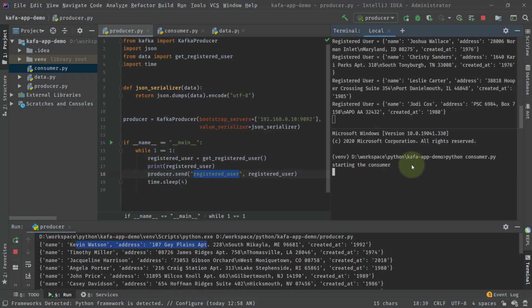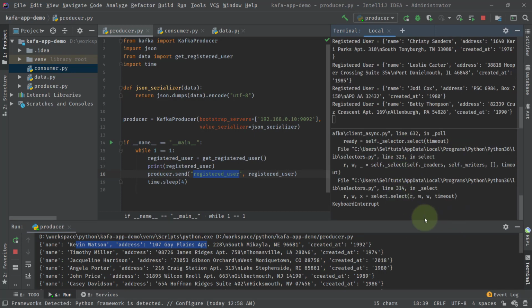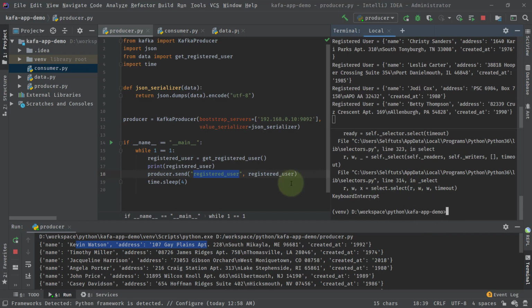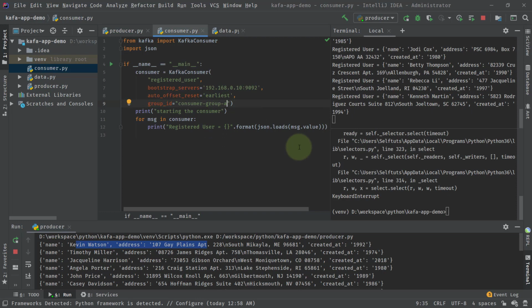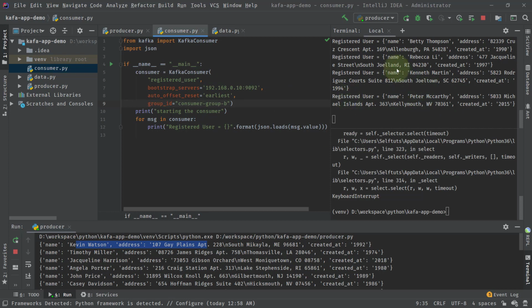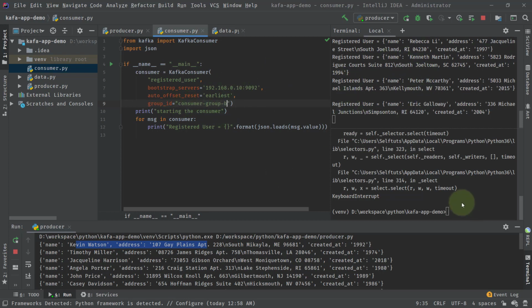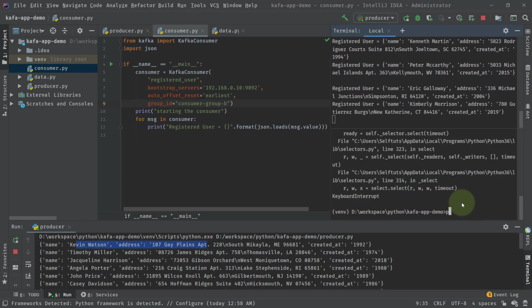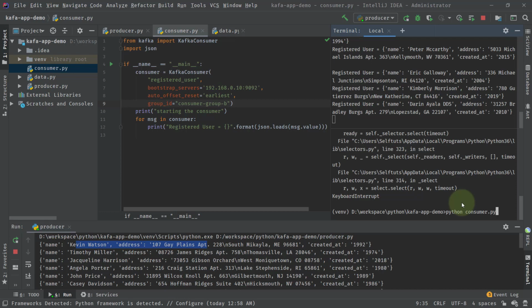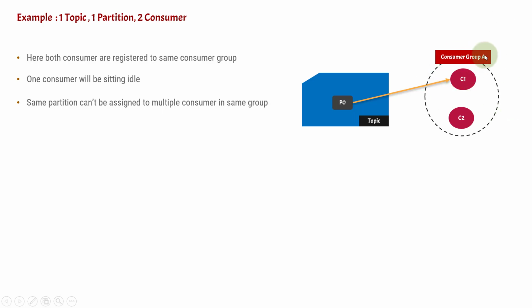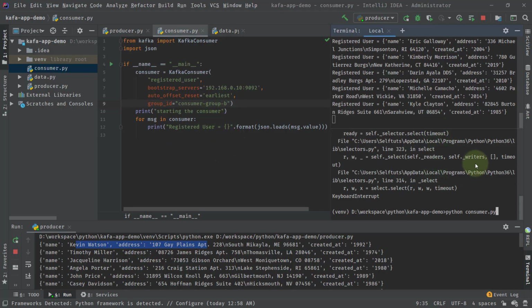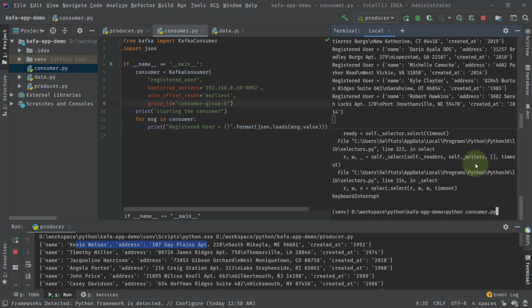Okay, fine. So this is consumer C2, and I have pressed Control C. Now this consumer has stopped. So I'll come here and give this consumer a different group, that is group B. Here this is already running, so if I change the file, there is no effect because that consumer instance is already running. Now I've changed the consumer group, and if I run python consumer.py, what will happen? It will start a new consumer instance, but this instance is attached to a different group. It is not attached to consumer group A. It is attached to consumer group B. So this will also start getting the messages. Let's prove this theory.